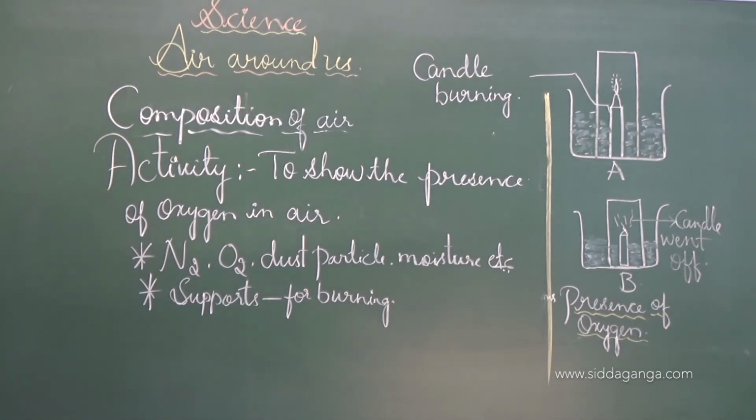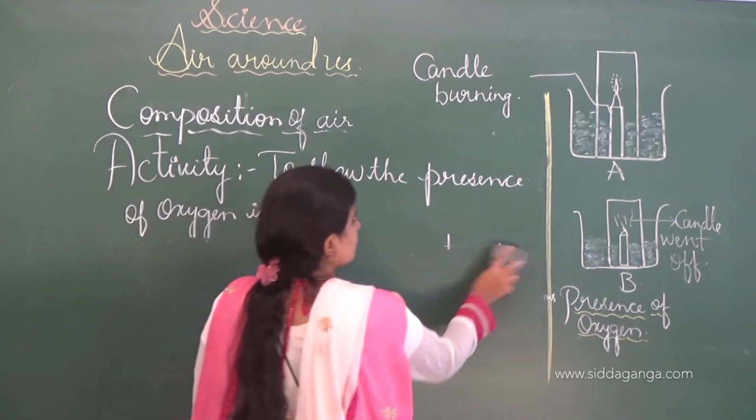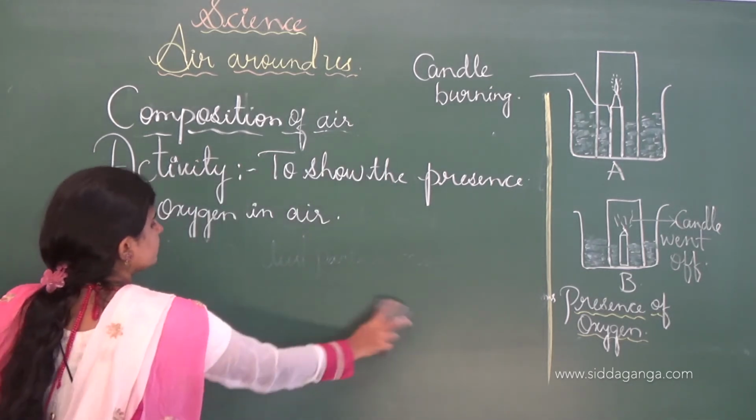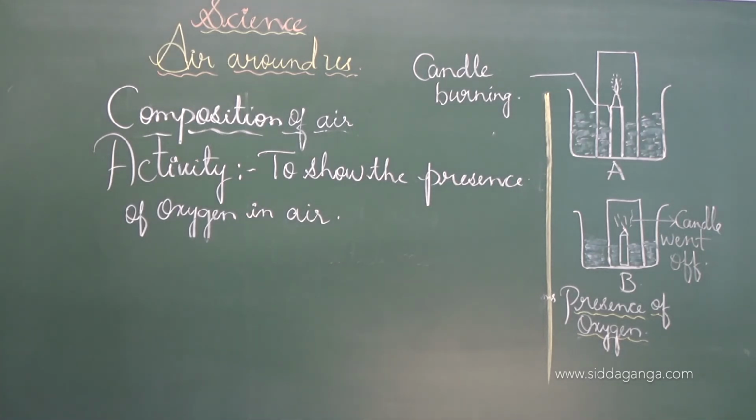And the materials required, as I told you: two candles and one shallow beaker we have to use for this activity, and two inverted glass jars will be taken.